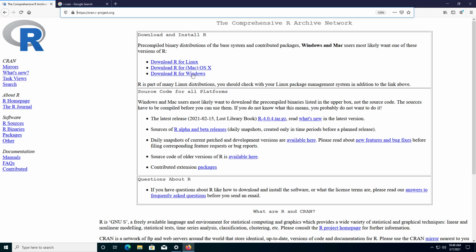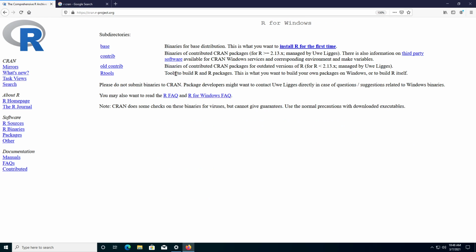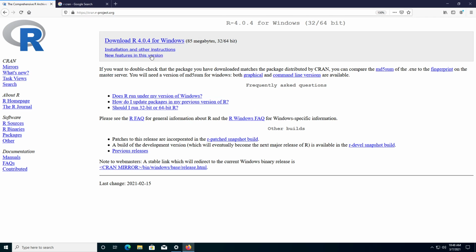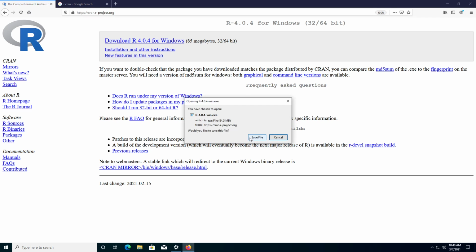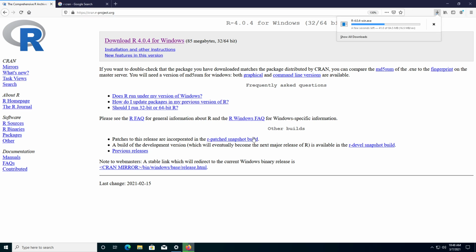Once you're there, we're doing all of this on Windows, so we're going to download R for Windows. We are going to go ahead and do the base. At the time of this download, the version is 4.0.4, and we're going to save the file.